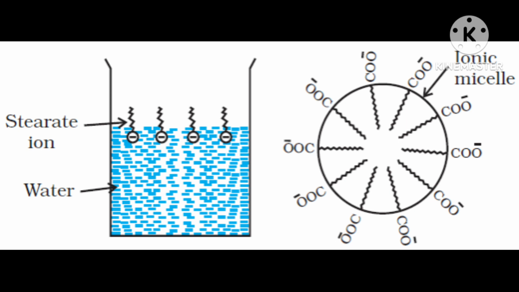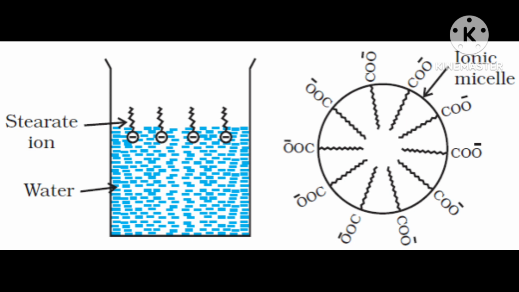Then in this RCOO, two parts are there. One is lyophobic or hydrophobic, and the other is hydrophilic, means water loving. Then if you expand it, in the beginning it will be CH3. After that, one bond CH2, again one bond CH2.